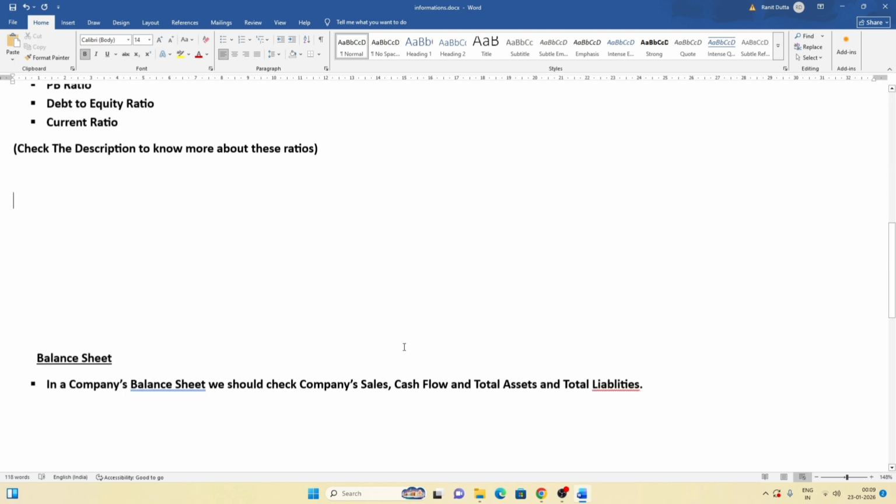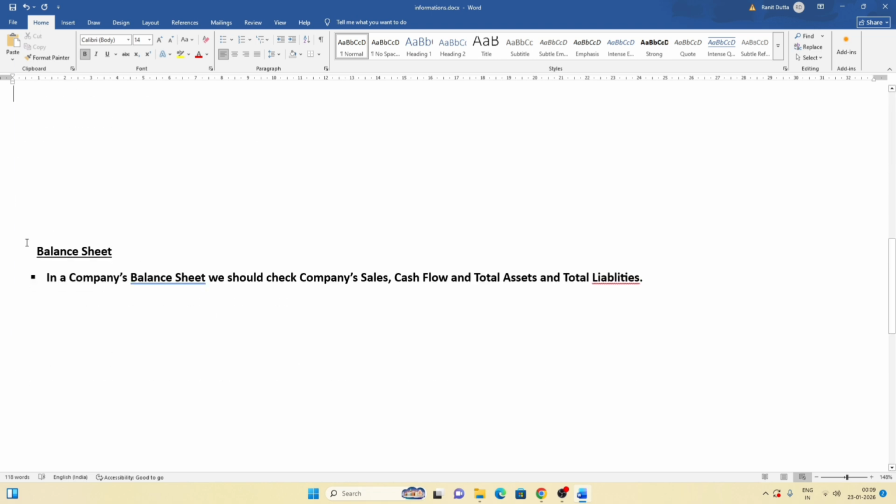Now let's come to the third concept, that is balance sheet. In a company's balance sheet, we should check the company's sales, cash flow, total assets and total liabilities. Assets should go up every year and liabilities should go down. If everything is fine, we can invest in that company. So these are the concepts of fundamental analysis. If you understand them, through this process, you can analyze a company's fundamentals.